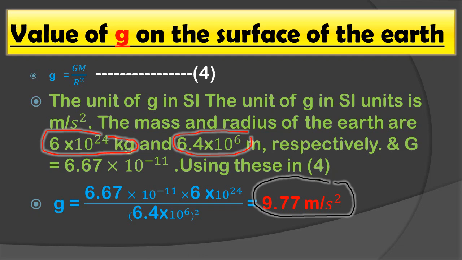So students, this acceleration depends only on the mass, that is capital M, and radius capital R of the earth, and so the acceleration due to gravity at a given point on the earth is the same for all objects. It does not depend on the properties of the object. That means if the object is on the surface of the earth, this value will be fixed or constant, and it depends only upon the mass of the earth and radius of the earth. Why? Because we have the formula, g = GM/R².